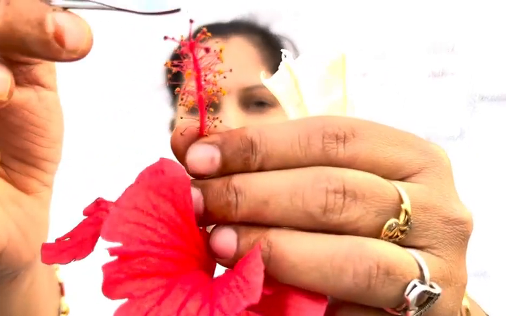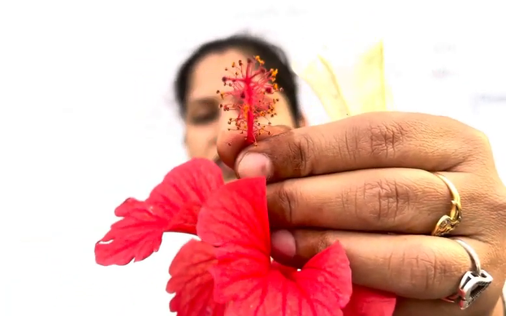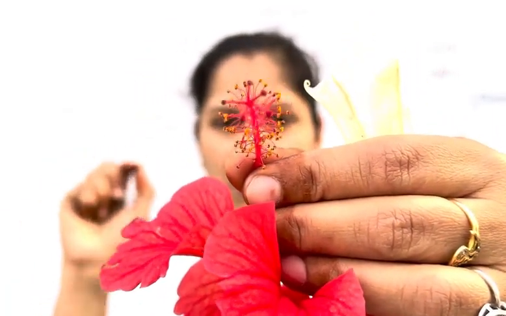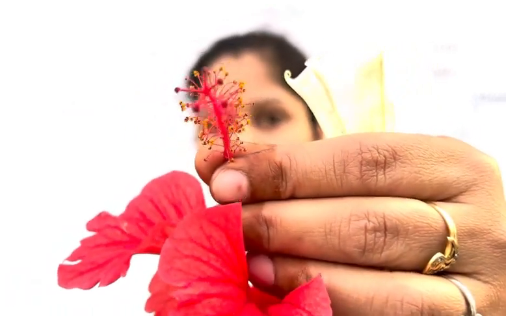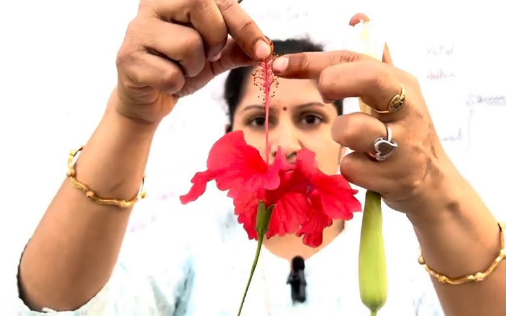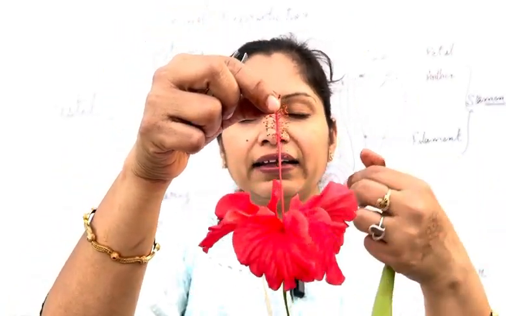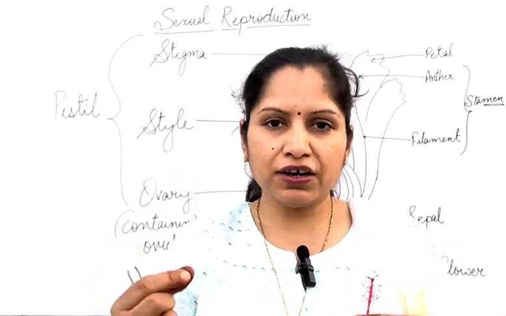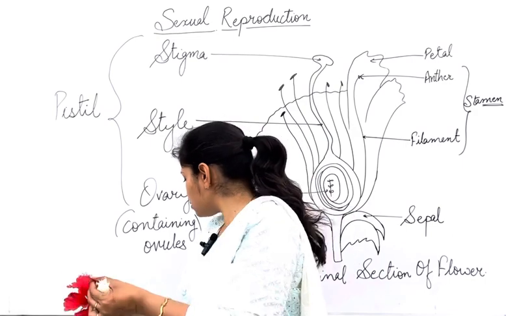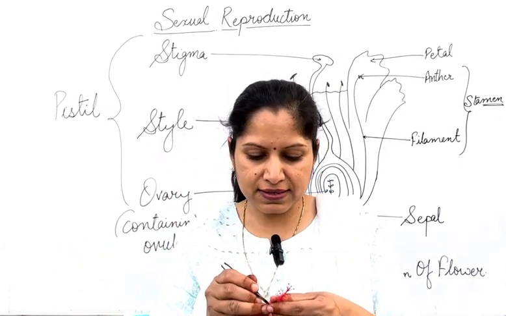Here we have the stigma, and over the stigma, if you carefully observe, you can see some yellow powder-like structures because the pollen grains come and stick to the stigma. Then there is this tube-like structure, known as the style, and the lower part has the ovary. I'll just open it up and show you the parts. One by one I'll be showing you both the flowers.